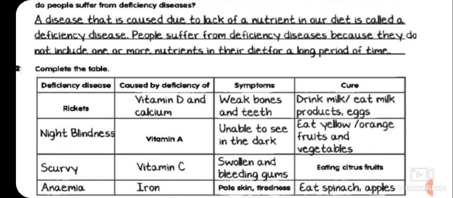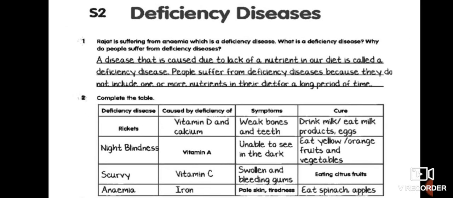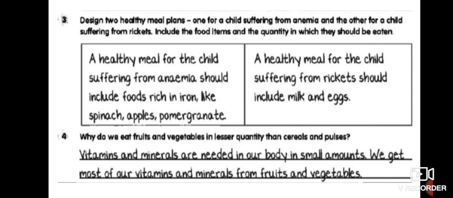Anemia is due to lack of iron in the food, and pale skin and tiredness are basic symptoms for this. And we should eat spinach and apple to take care of our body, so as not to be anemic.